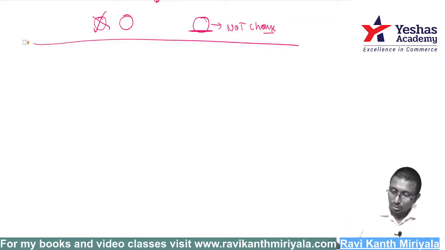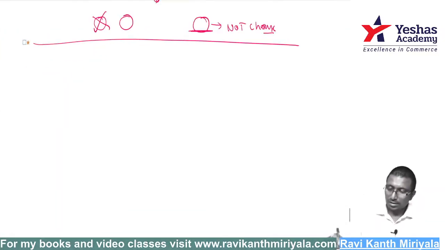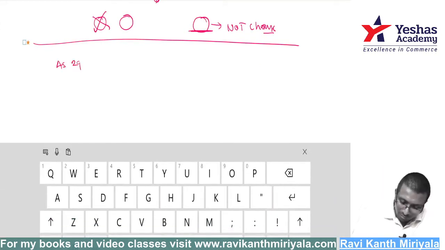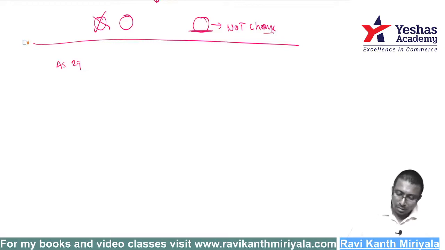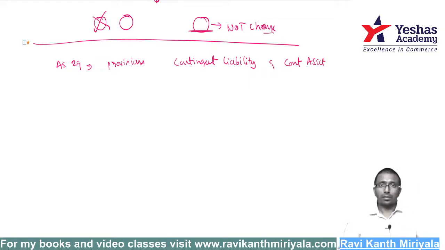So now, let us look at accounting standard 29. What is the name of accounting standard 29? Provisions, contingent liabilities, and contingent assets.